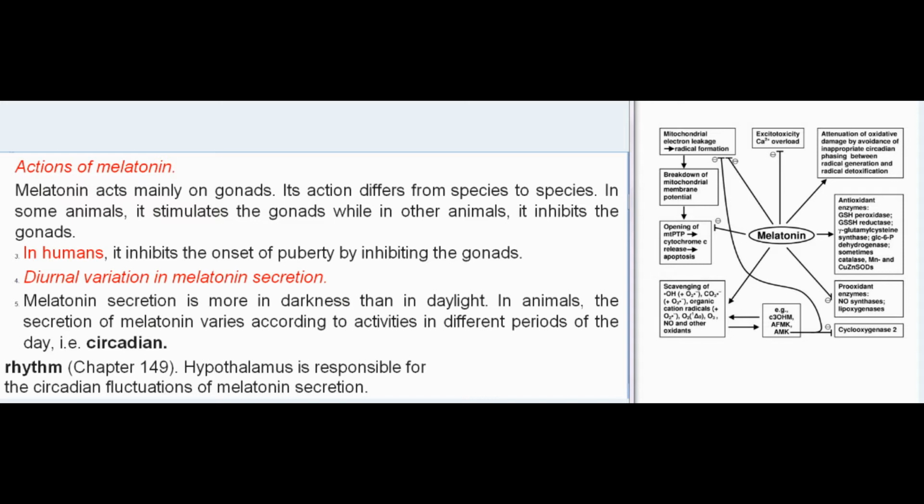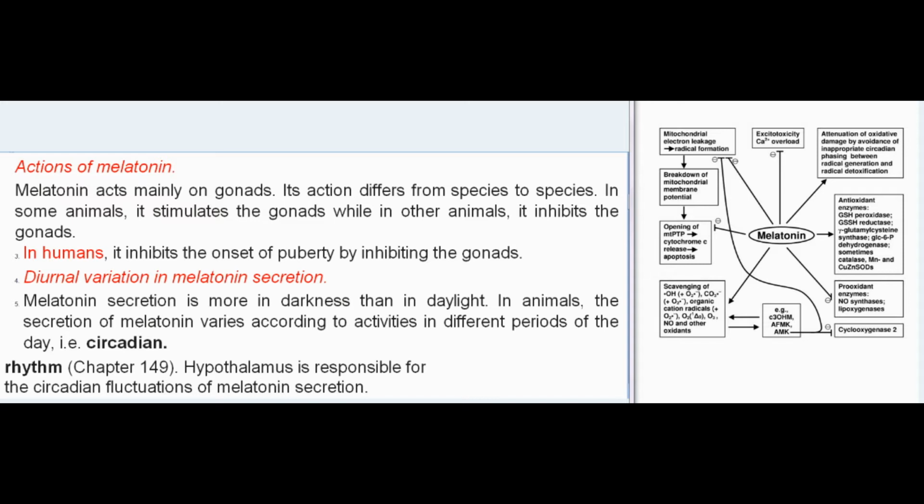Its action differs from species to species. In some animals, it stimulates the gonads, while in other animals, it inhibits the gonads. In humans, it inhibits the onset of puberty by inhibiting the gonads.